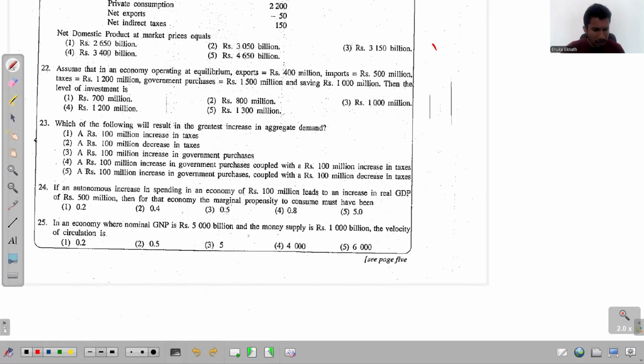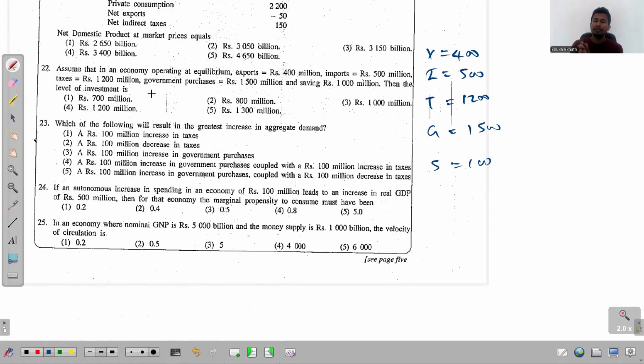Let me change the color. 400. Then imports 500. Taxes 1200. Government purchases 1500. And savings 1000. Then the level of investment.